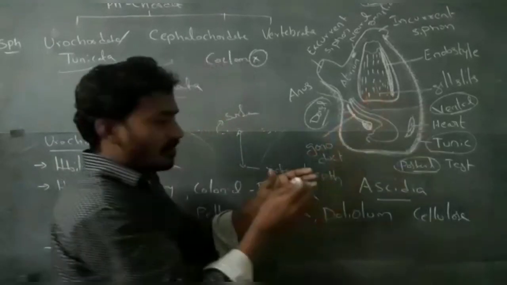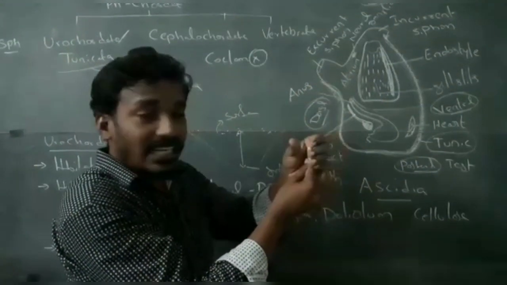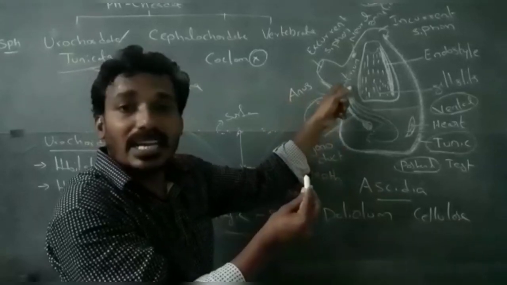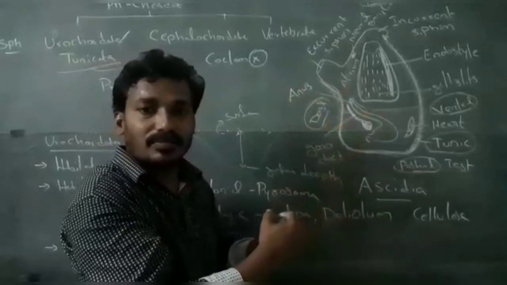The central cavity is the pharynx. The pharynx is surrounded by the atrium, the atrial cavity. Coelom is absent, but the cavity is the atrial cavity. The atrial cavity is surrounded by the test, the body covering.